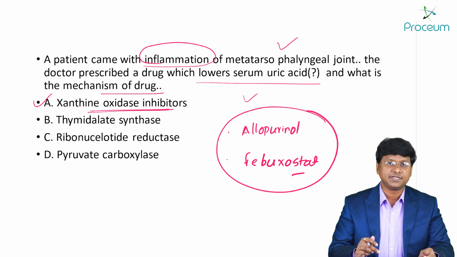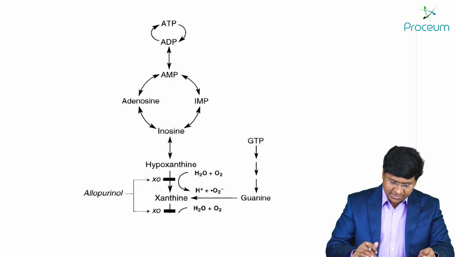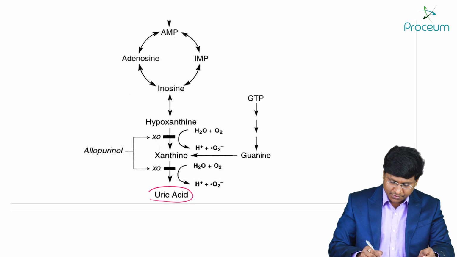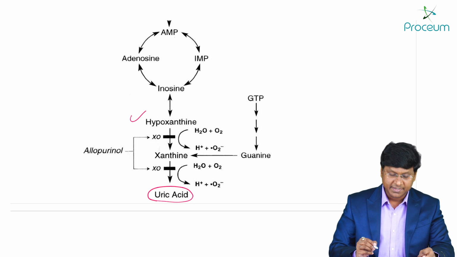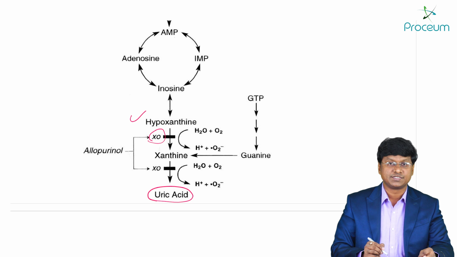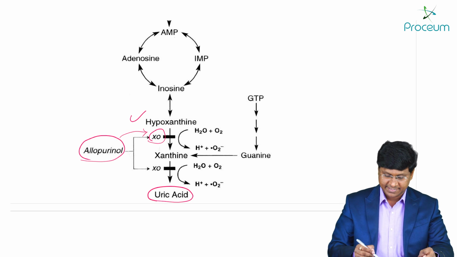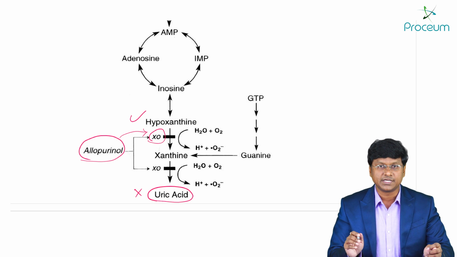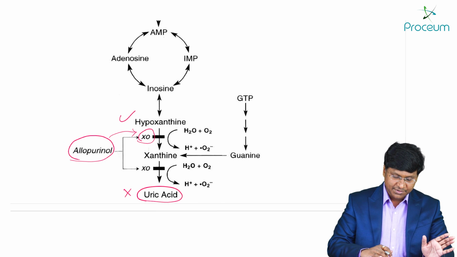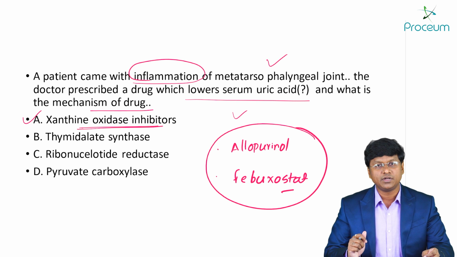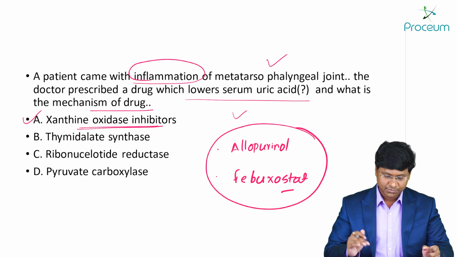The xanthine oxidase inhibitors will reduce the uric acid synthesis, right? Let me show you that. Now this is the flowchart of how the uric acid is produced. Uric acid is produced from hypoxanthine. Hypoxanthine is converted into xanthine, and xanthine is converted into uric acid. And what is the enzyme here? The enzyme is xanthine oxidase. And when you give allopurinol, allopurinol will inhibit this xanthine oxidase enzyme, and thereby the uric acid synthesis will not occur. So this is the mechanism of action of allopurinol or febuxostat, which decreases the serum uric acid synthesis.